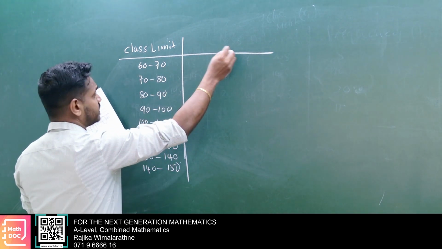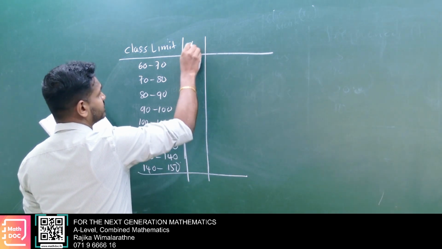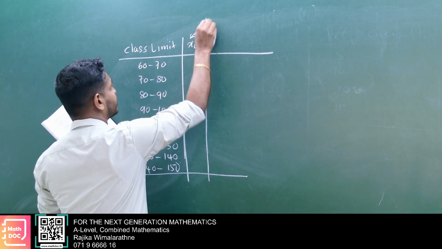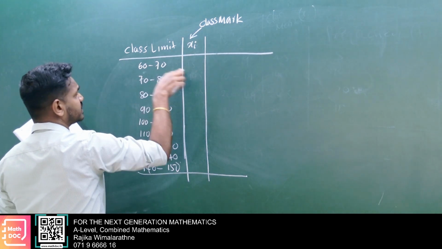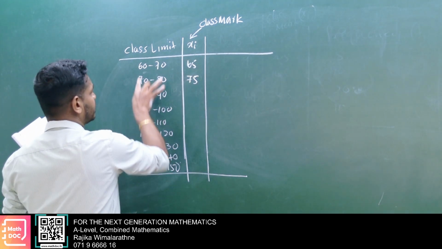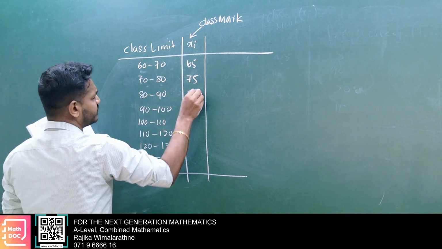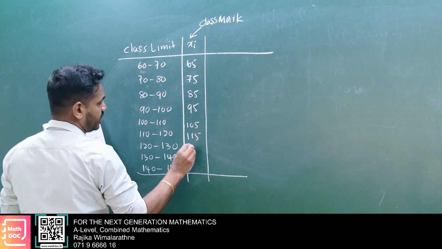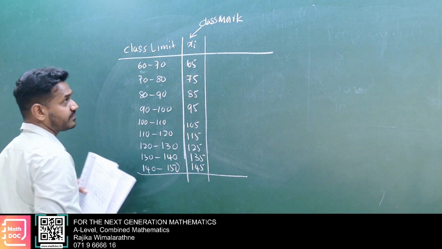Here is frequency, and there is a small gap, no? Within that gap, you put xi and label it class mark. You find the class mark as the mid value: 65, 75. Here the class width is 10, no? Then 10 by 10 you add: 65, 75, 85, 95, 105, 115, 125, 135, 145. Do with me.